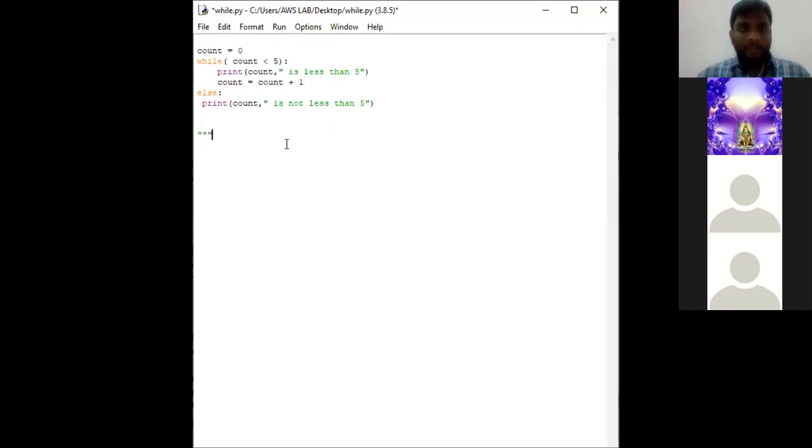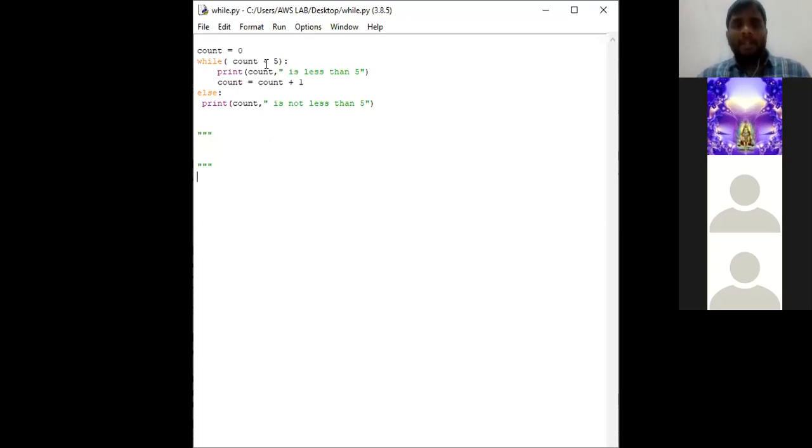Okay, now we shall check the execution of this program. Initially the count is 0. Now, the while condition: the value of count is 0. Is 0 less than 5? Yes, right?